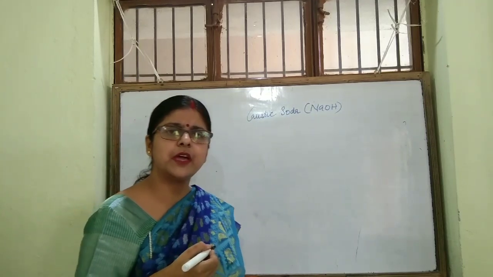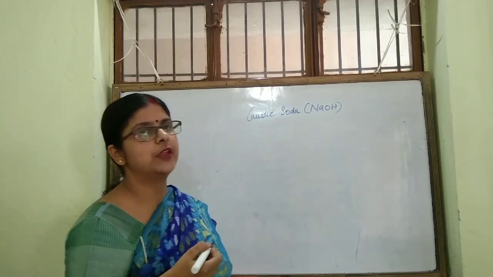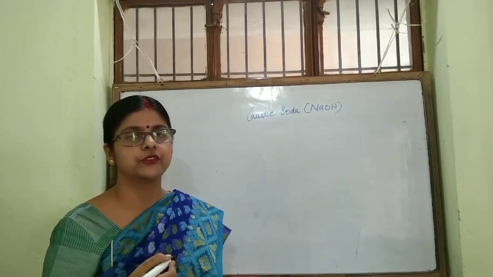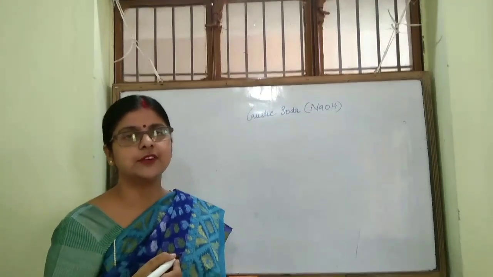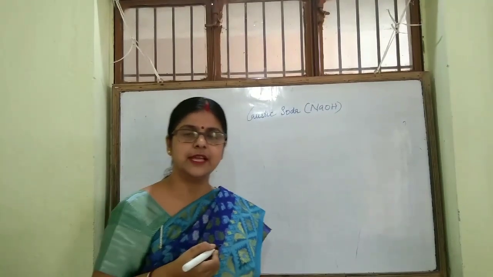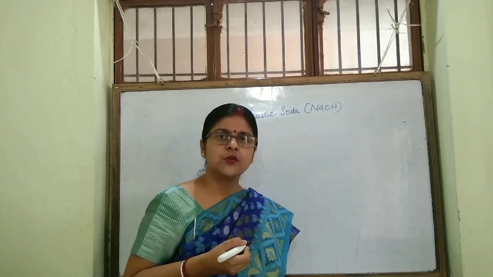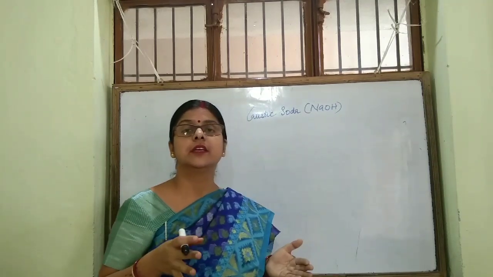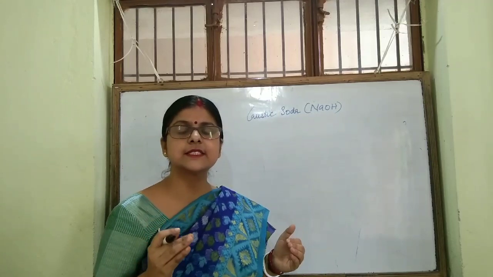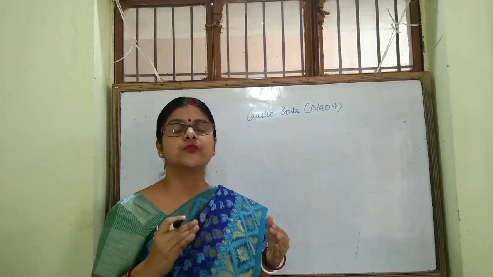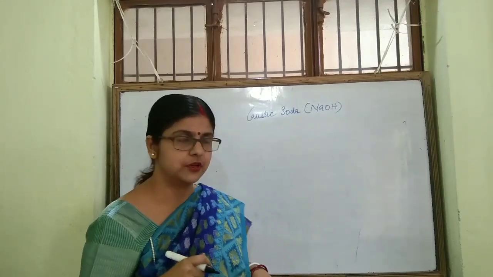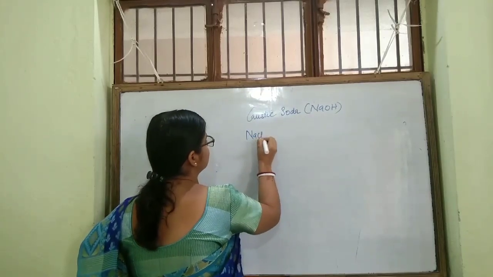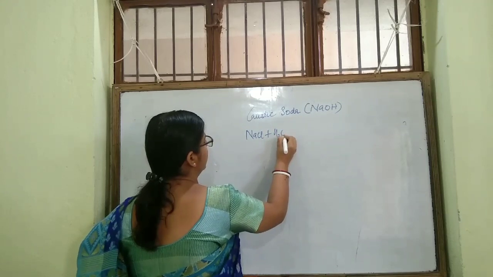How can you prepare caustic soda? We can prepare caustic soda by the chlor-alkali process. Yes, the term you have heard for the first time. I will explain this. We can prepare caustic soda by electrolysis of sodium chloride solution. Electrolysis means by passage of electricity through sodium chloride solution.